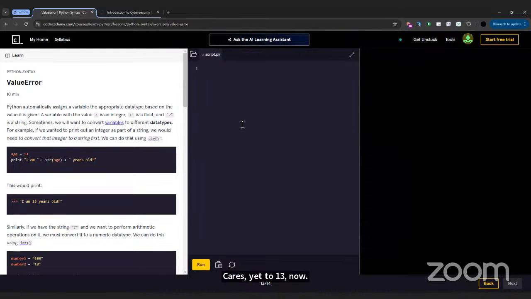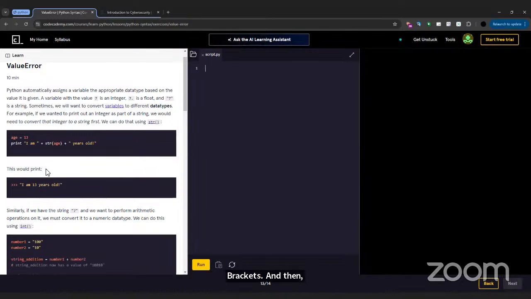Okay, let's do this. Value error. Python automatically assigns a variable the appropriate data type based on the value it is given. A variable with the value 7 is an integer, 7.0 is a float, and '7' in quotes is a string. Sometimes we want to convert variables to different data types. For example, if we wanted to print out an integer as a part of a string, we would need to convert that integer to a string first. You can do that using str brackets, and this is the example. Then that would print that.